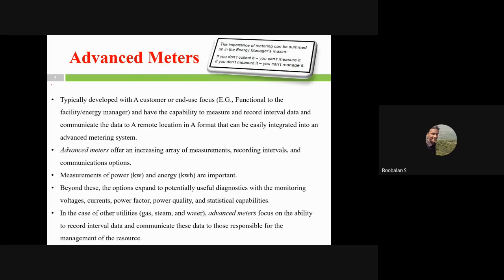So the nature of the place will be there, and based upon that we need to choose different types of enclosures, right? Inside the rooftop, no issues. Outside the rooftop, we need to go with a suitable enclosure, right? So these are some small ideas about my metering requirement as well as metering locations, right?